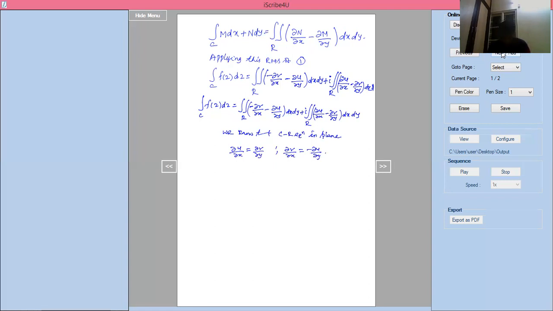Now I can write, integration of C into f of z into dz equal to double integral of R into minus dou v by dou x. What is minus dou v by dou x?